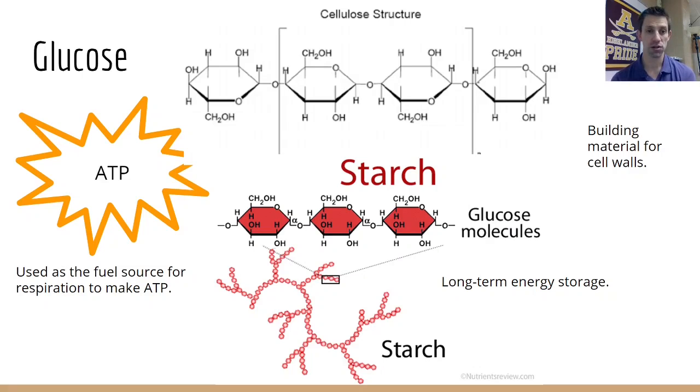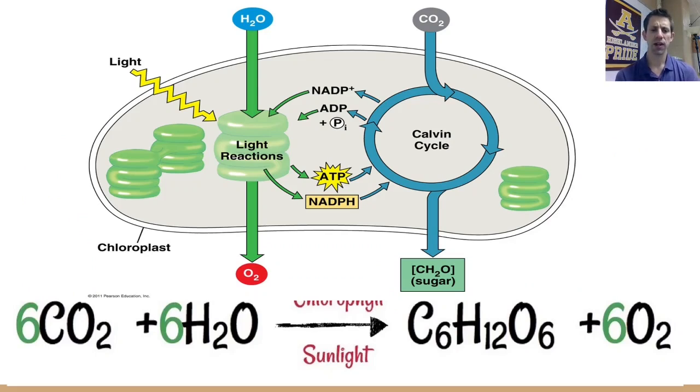It's an energy source to be burned, an energy storage, and it can also be used for structural, for building materials. So again, here we have an overlook of the whole process of photosynthesis between the chloroplast and the reaction at the bottom. I just want to highlight again the fact that in the light-dependent reactions right here, ATP and NADPH are charged. Then they're used up over here in the Calvin cycle, and so now they're essentially like dead batteries. They make their way back over to the light-dependent reaction where they get charged. So they're charged, used, dead, recharged.